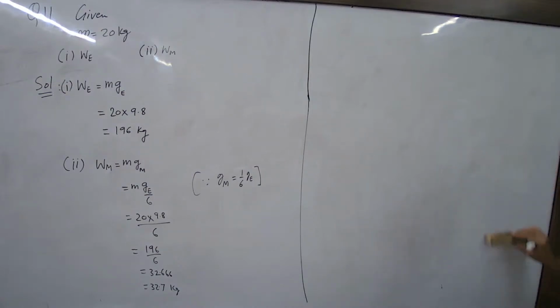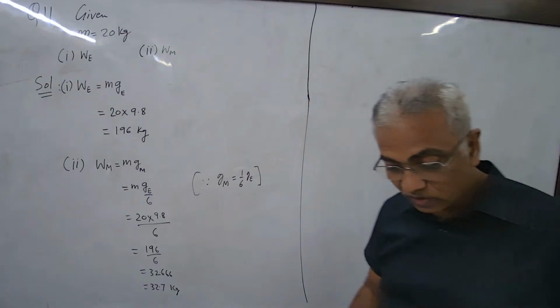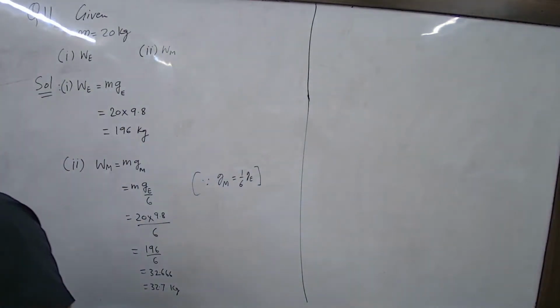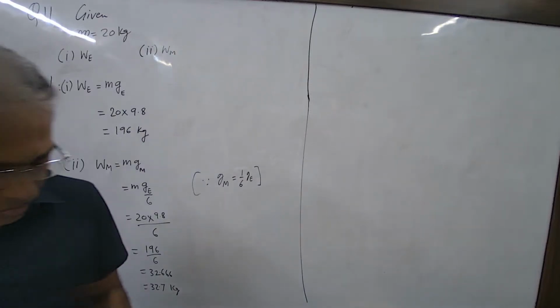Such questions you attempt in the examination in the end. Question 12 should be simpler.